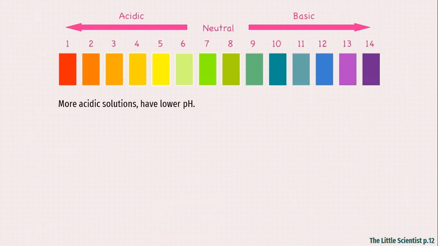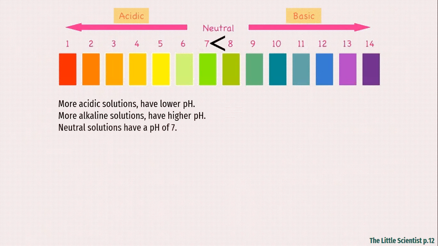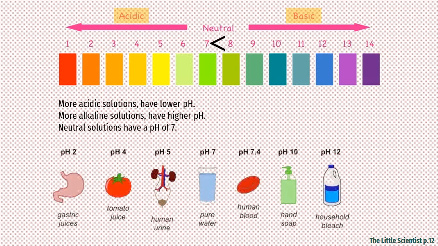Acidic solutions have a pH lower than 7. If I give you a solution and I tell you that the pH of the solution is less than 7, I'm talking about an acidic solution or an acid. While basic solutions have a pH higher than 7. Neutral solutions have a pH equal to 7, like water.